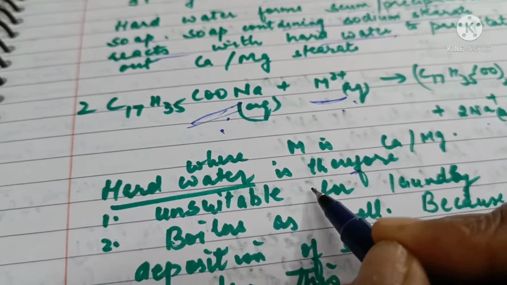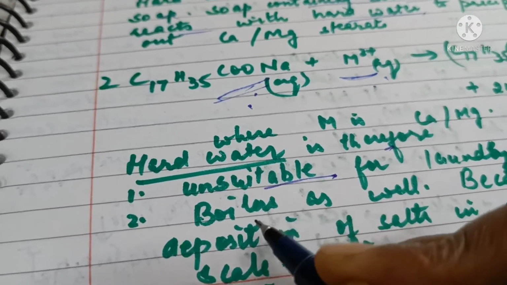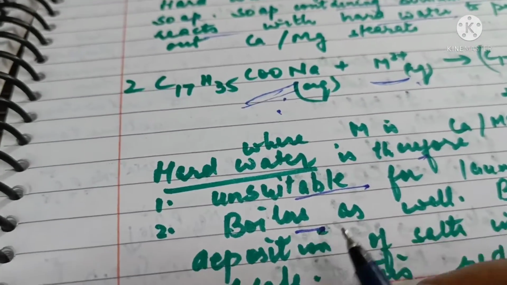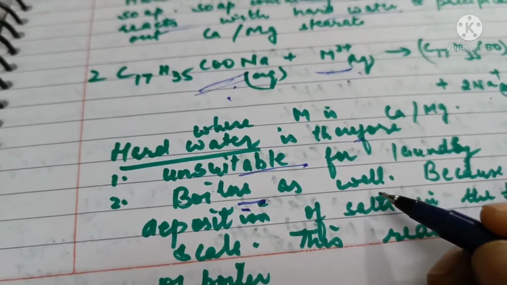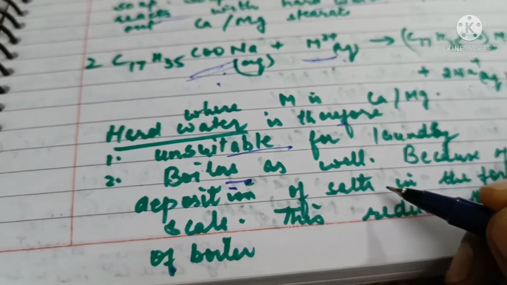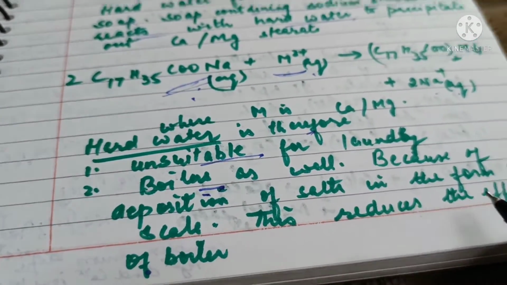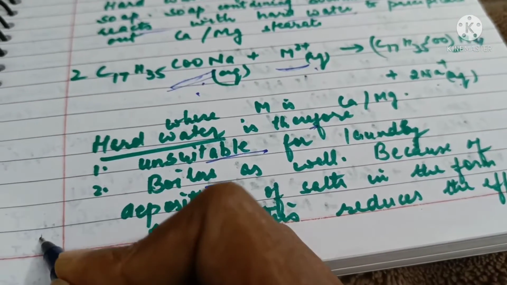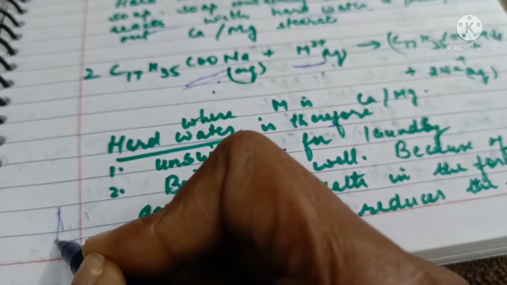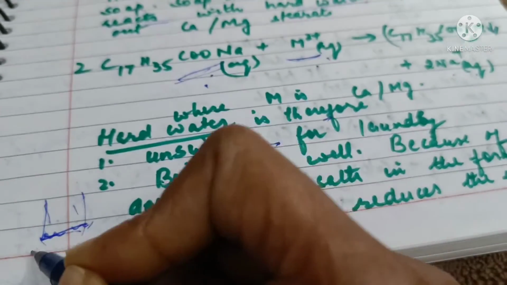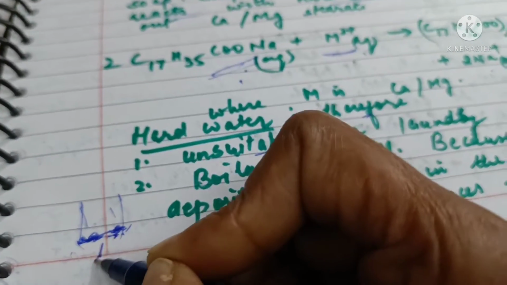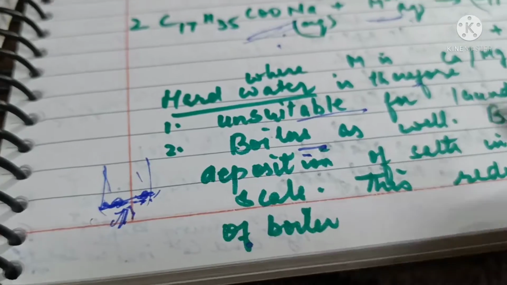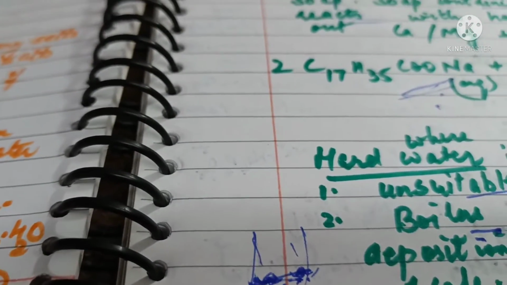So this hard water is unsuitable for laundry. It is unsuitable for industrial purposes. In industries, boilers are used, and this hard water is not suitable for boilers because of deposition of salts in the form of scales in the boiler. This reduces the efficiency of the boiler, and because of uneven heating, because of deposition of salts on the bottom of the boiler, there is a risk of the boiler being broken, and accidents may be caused because of it.